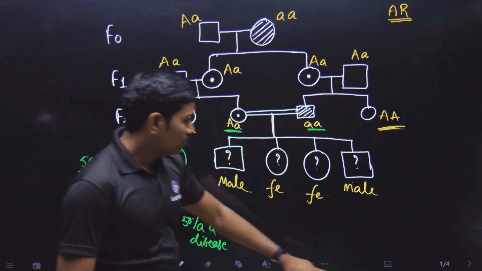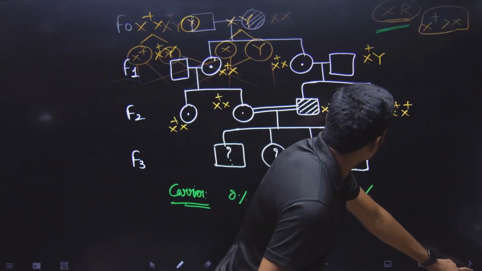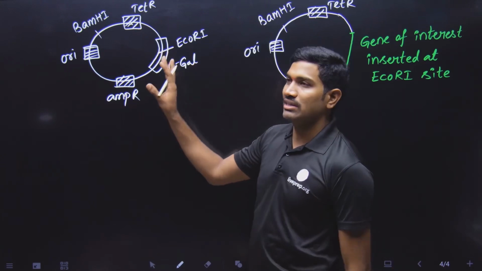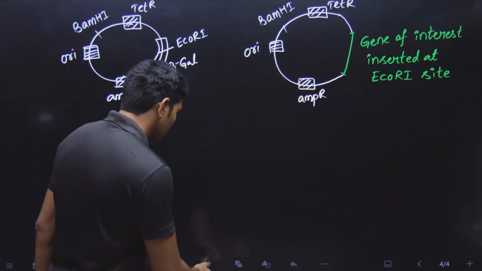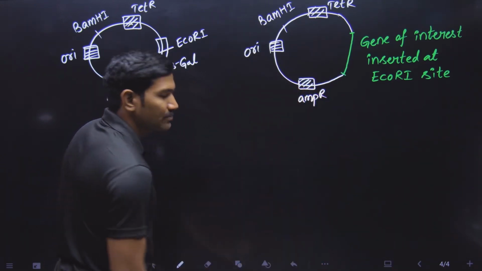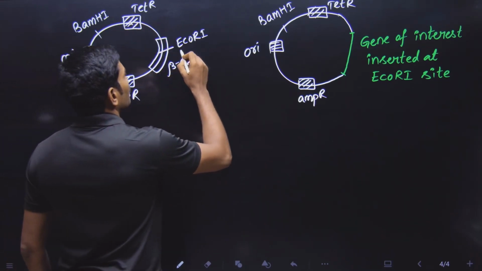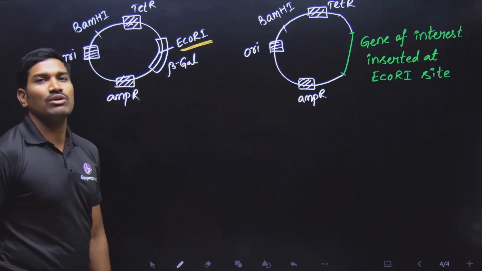Okay, so this one completed, this one also completed. Yes, this is the diagram that they have given in the NCERT. Let me use a different color so that it will be easy for you. This is the diagram that they have given. They are saying that you need to introduce the gene of interest at the EcoR1 site.